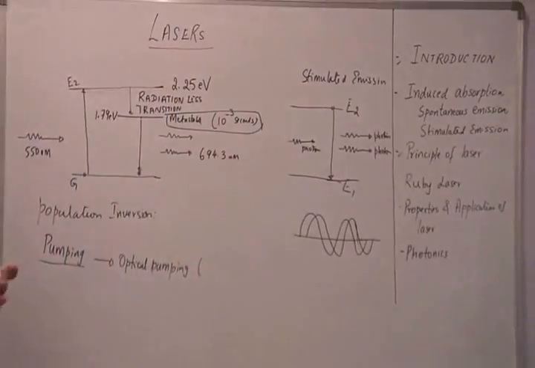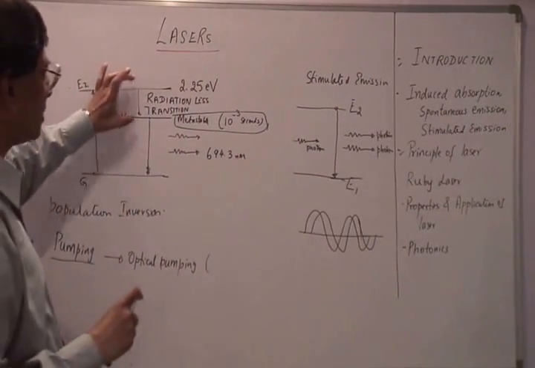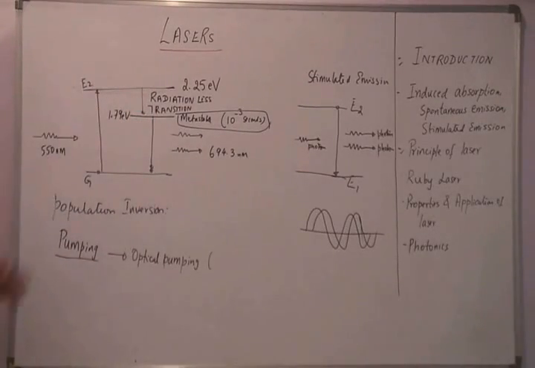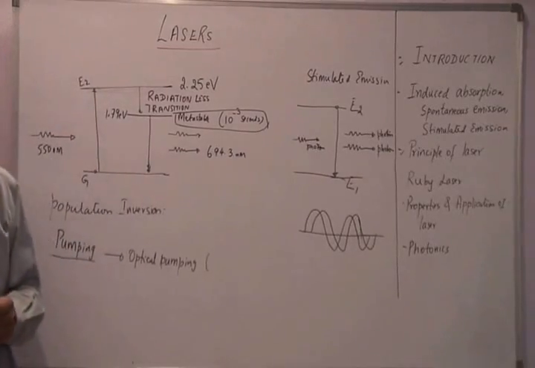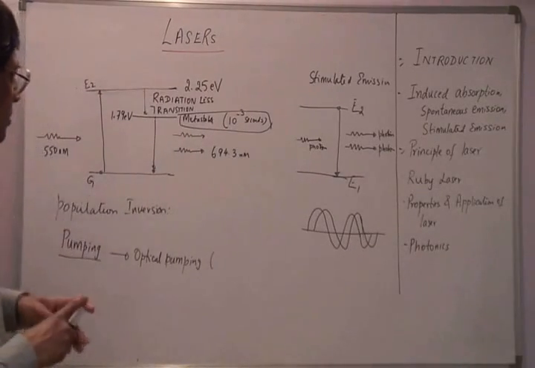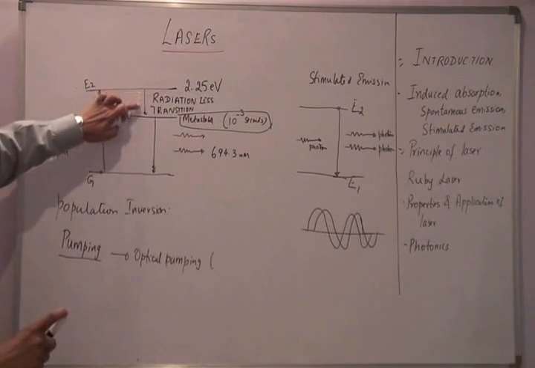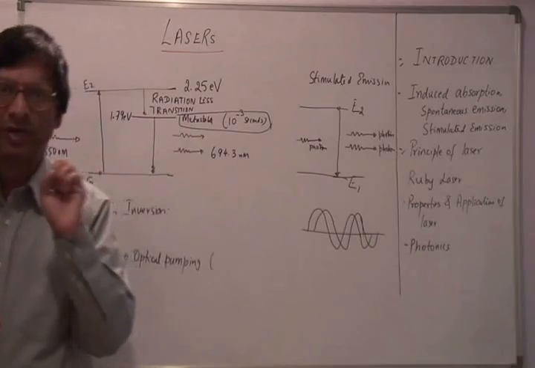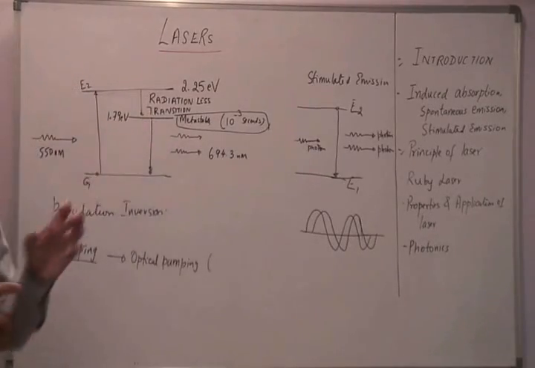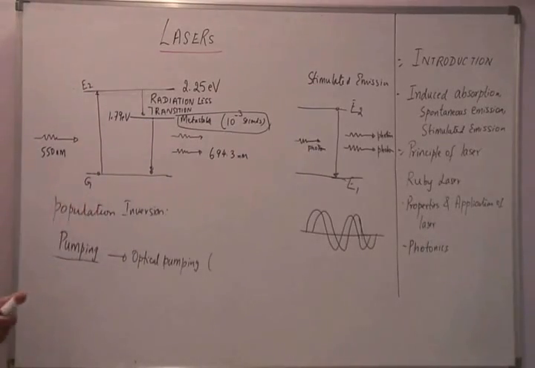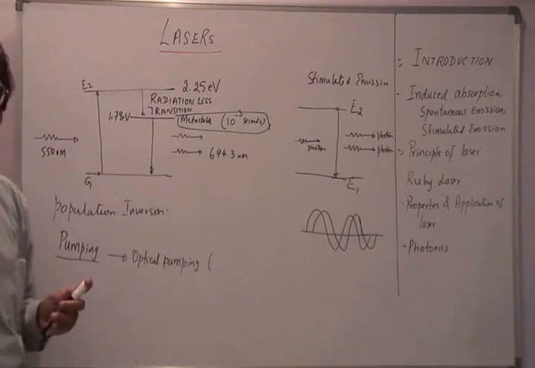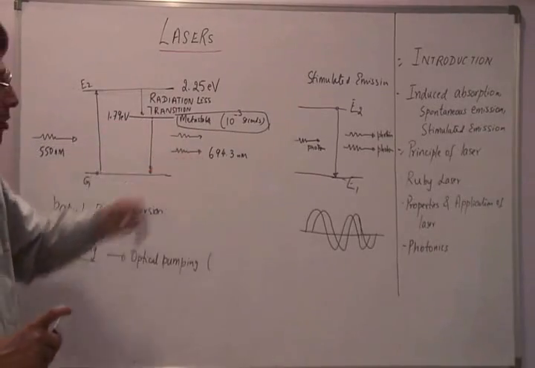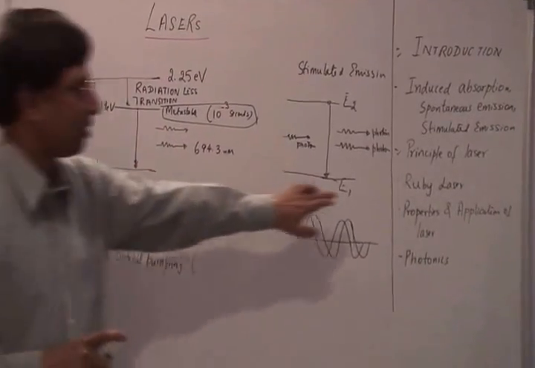The question is, what happens to the energy that is given out when an atom moves from excited state to a metastable state? The answer is that it goes as heat energy for lattice vibrations. So the energy equivalent to the energy difference between E2 and the metastable state is radiation-less. You don't get radiation energy, but it goes as heat energy, and the material gets heated. Basically it goes for lattice vibrations of the crystals. But the energy from here to here is given out in terms of photons. This is the principle on which a laser works.